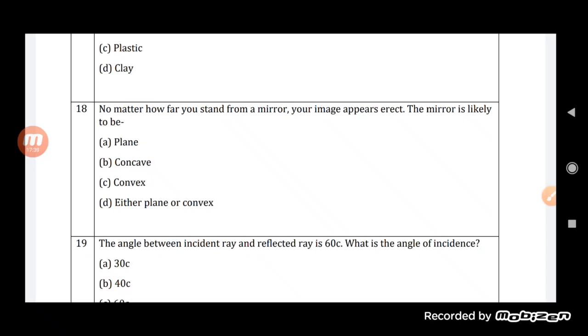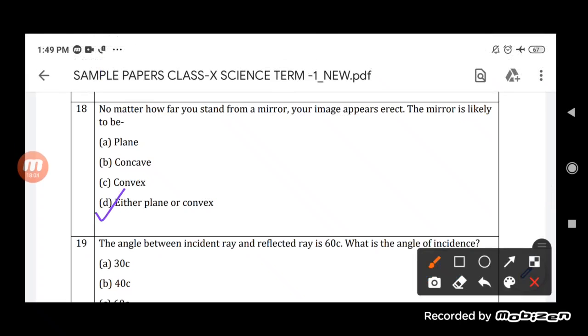But if there is no such change, it can be either plane or convex, student, because nothing is mentioned about the size. It is only mentioned that it doesn't matter where you are standing, the image will always be erect. An erect image is formed in both cases, plane as well as convex. So the answer will be either plane or convex.